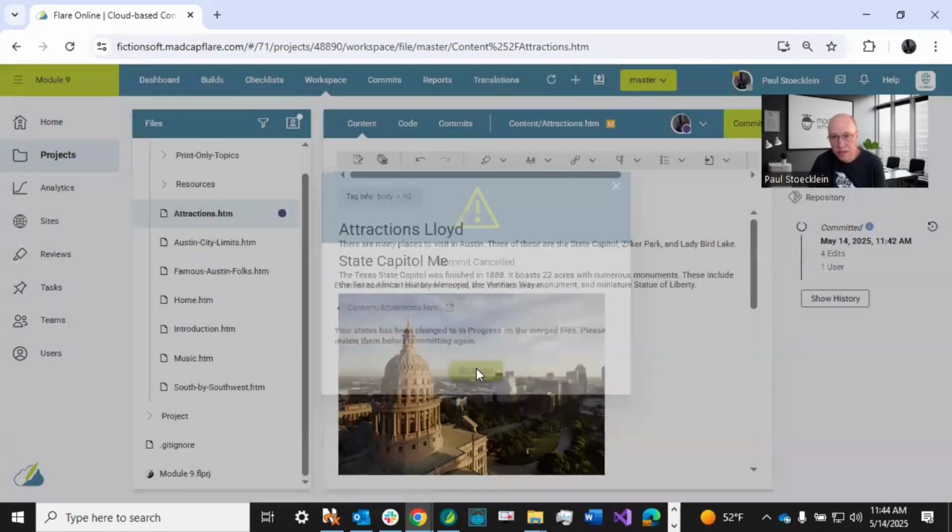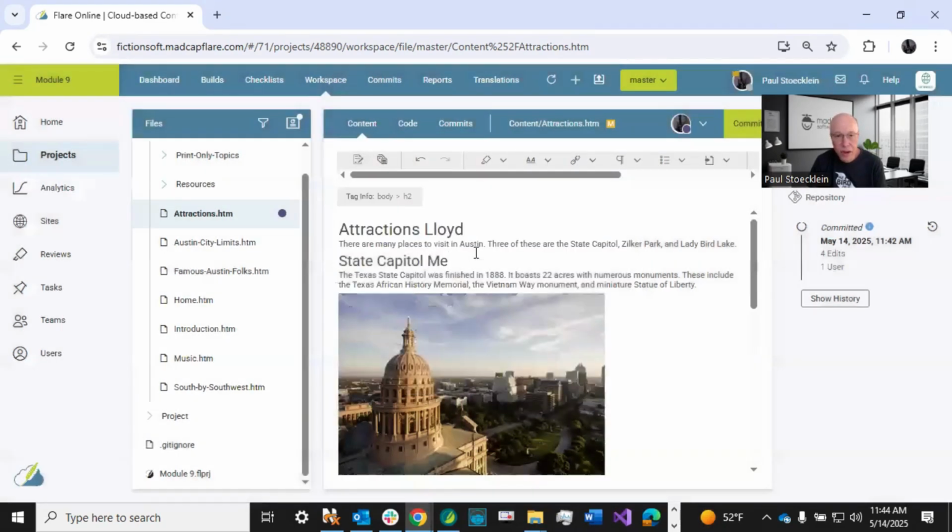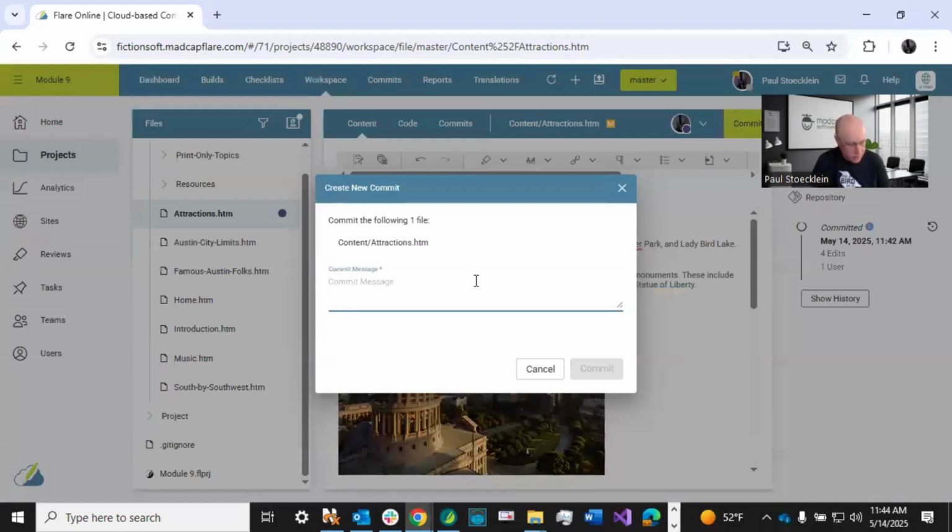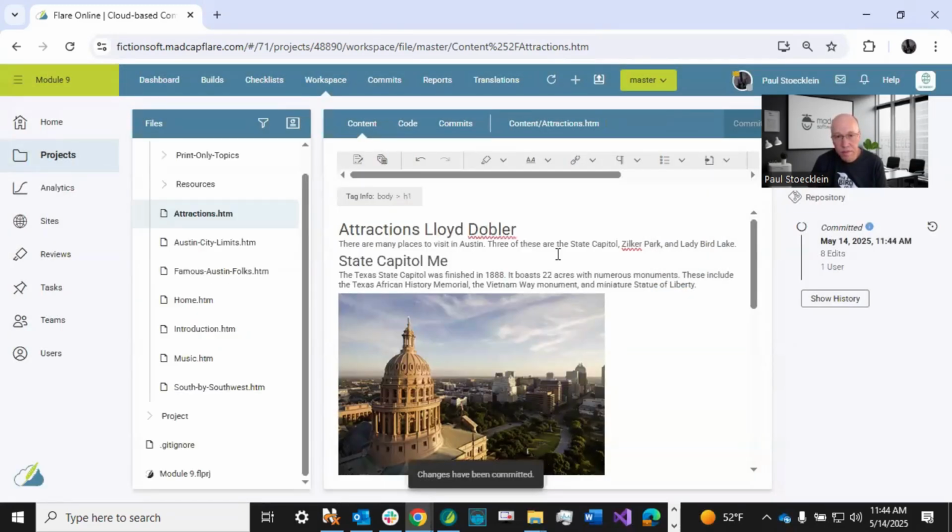So I click dismiss. Once I do that, look what happens. I see his change right here. So I look through the topic and I go, oh, okay, I'm good with that. Or maybe I want to make a change. And I'm just going to type that right there. So I click commit. And now it's going to allow it to go through.